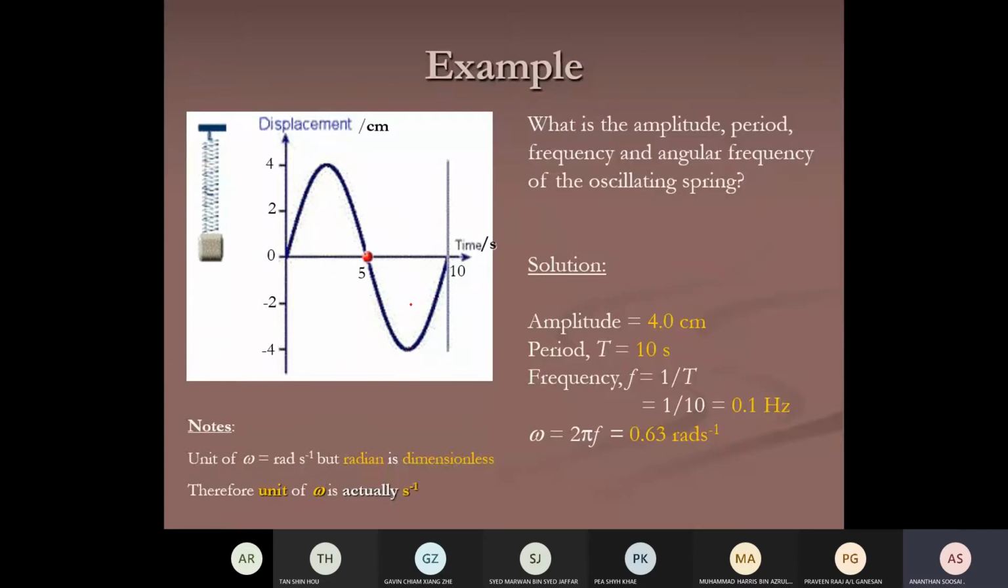So I think it's easy for you to deduce because we've done this before. It's like a wave. So amplitude is 4, of course. Period is 10 seconds. Frequency is 1 over 10, of course. And omega, you can use 2 pi f or 2 pi over T, is 0.63 radian per second. The unit for omega is the same unit as you learned last time, radian per second. But we know radian is dimensionless.